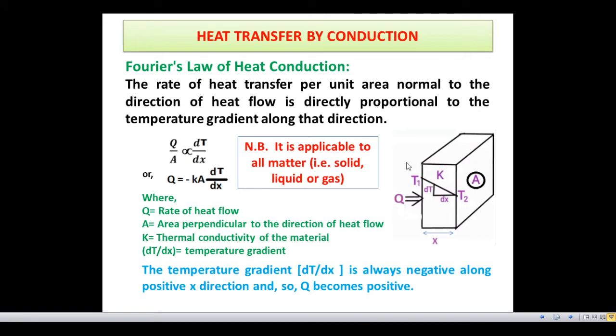Now from this figure we see that the inside and outside temperatures of the plane wall are T1 and T2, where T1 is greater than T2. So heat Q will flow from the inside wall to the outside wall surface.